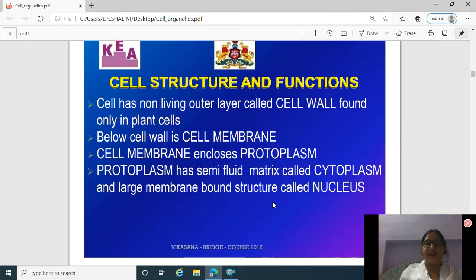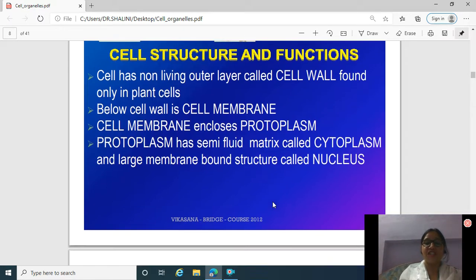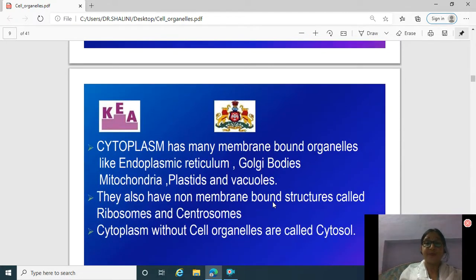Now, cell structure and functions. Cell has a non-living outer layer called cell wall, which is found only in plant cells. Below the cell wall there is a cell membrane. Cell membrane encloses protoplasm. Protoplasm has a semi-fluid matrix called cytoplasm and a large membrane bound structure called nucleus.